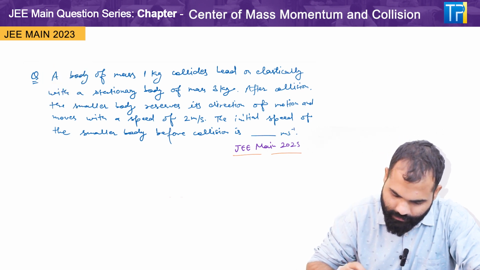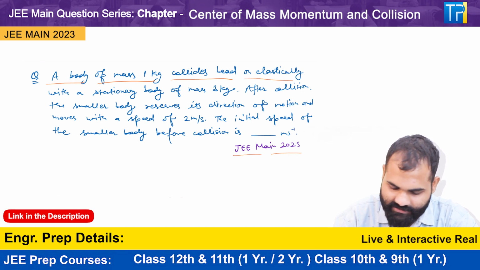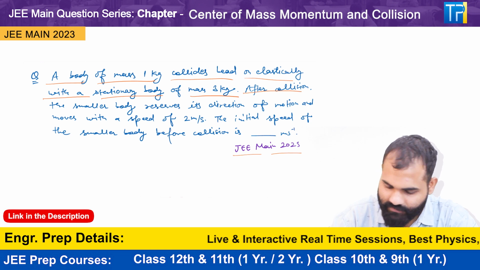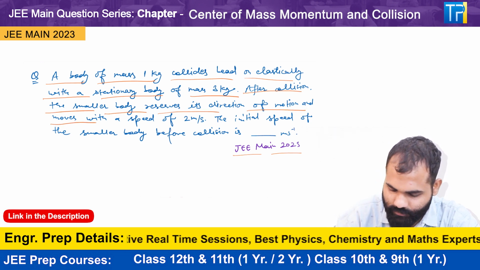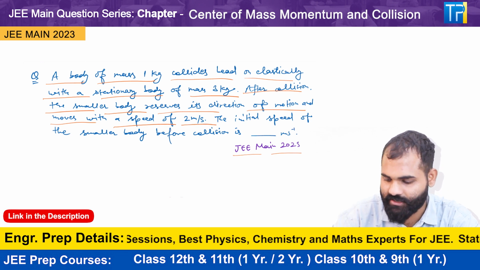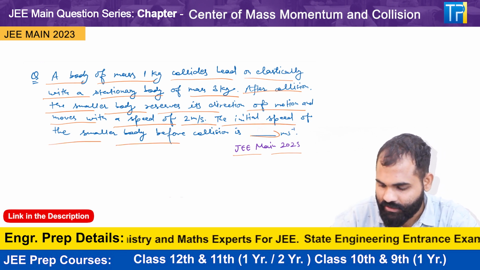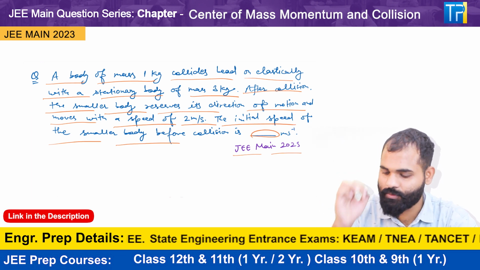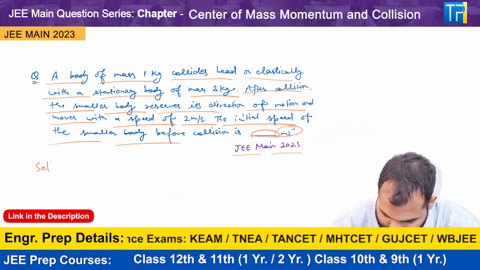Question is, a body of mass 1 kg collides head-on elastically with a stationary body of mass 3 kg. After collision, the smaller body reverses its direction of motion and moves with a speed of 2 meters per second. The initial speed of the smaller body before collision is, so basically we have to find the initial speed of the smaller body before the collision. Okay, so let's try to solve this question.